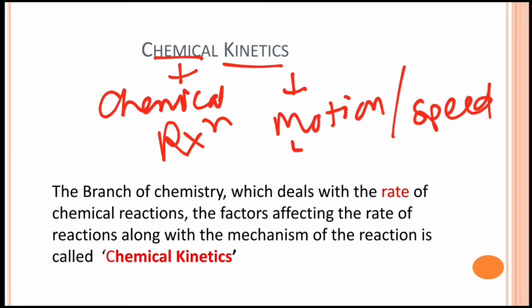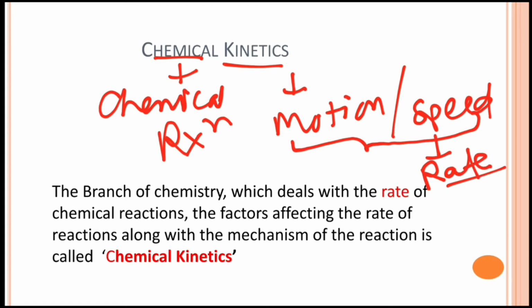The word motion or speed is replaced by another word, rate, in this chapter. The branch of chemistry which deals with the rate of chemical reactions and the factors affecting the rate of reaction, along with the mechanism of the reaction, is called chemical kinetics. This is the definition of chemical kinetics.